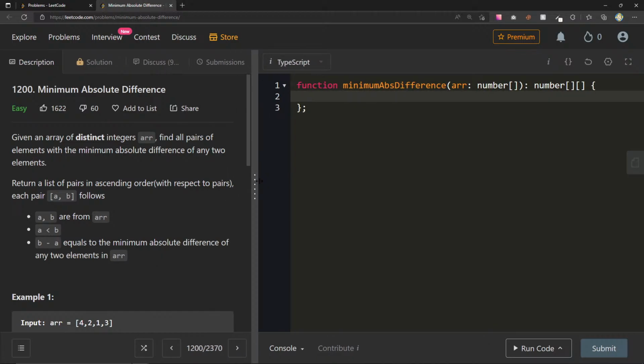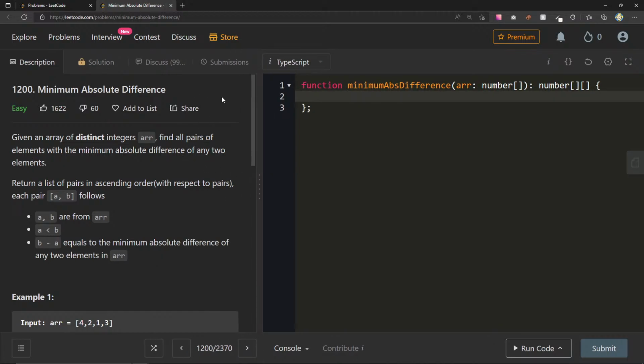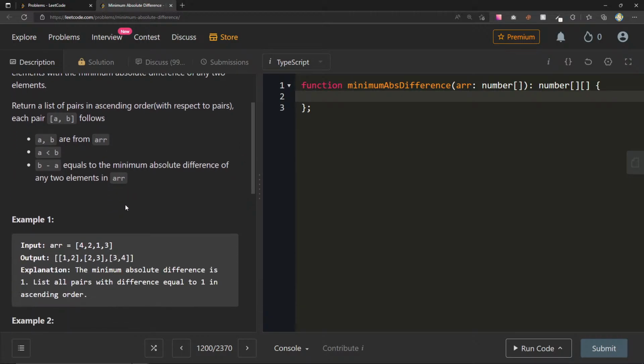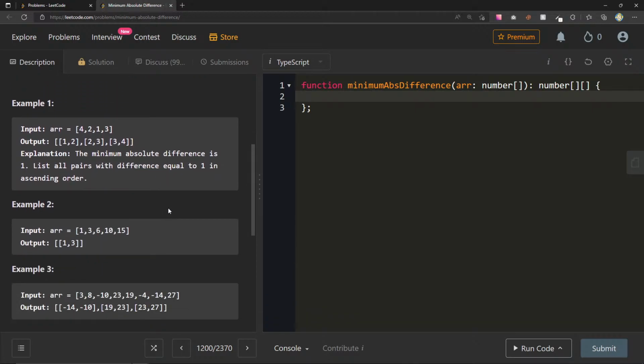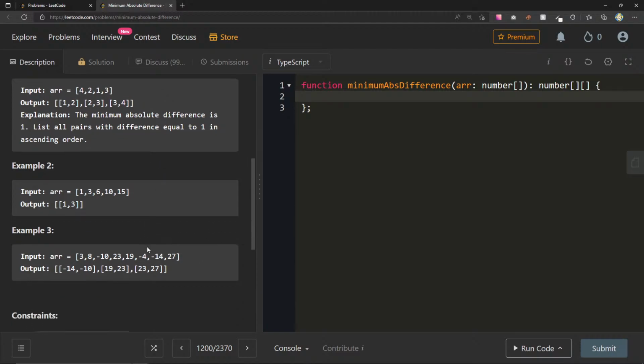Let's go for it. Given an array of distinct integers, find all pairs of elements with the minimum absolute difference of any two elements. Return a list of pairs in ascending order. All right, so the minimum absolute difference is 1. List all pairs with difference equal to 1 in ascending order. This is going to be good. 1, 9, 23, 23, 7.